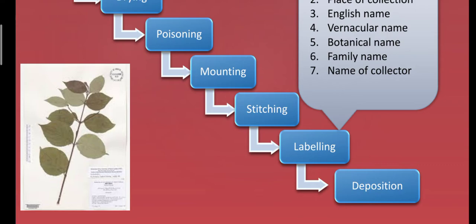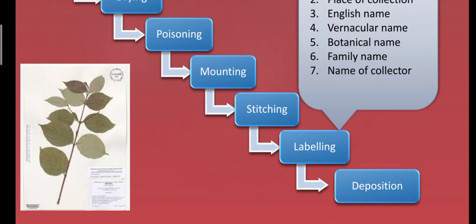Then I will keep this poisoned plant specimen on the herbarium sheet. Now dear students, please note down the size of the herbarium sheet, that is 41 by 29 centimeter square. 41 is the length, and the width is 29 centimeter. So placing this plant specimen on the herbarium sheet is mounting. Then after this I will stitch that plant specimen on the herbarium sheet, and that is known as stitching.